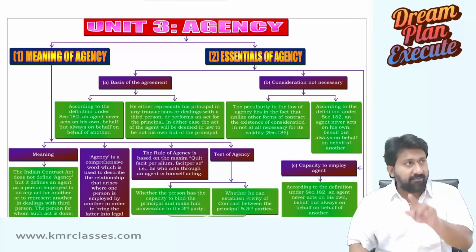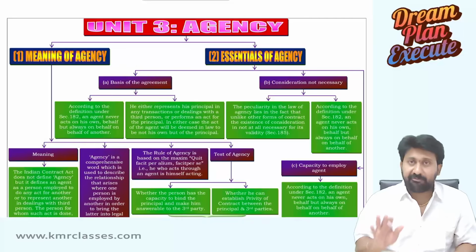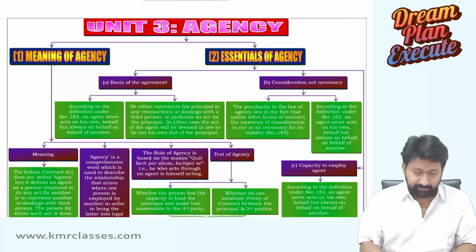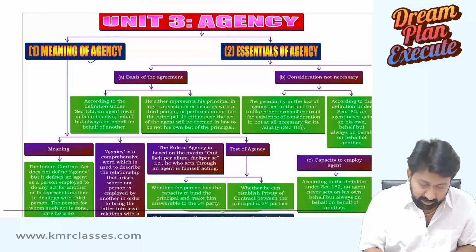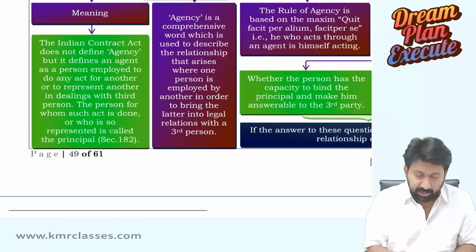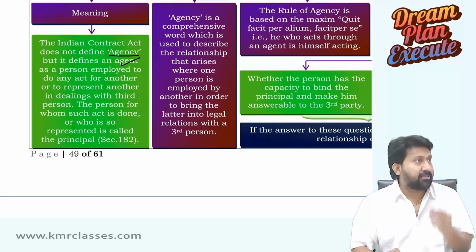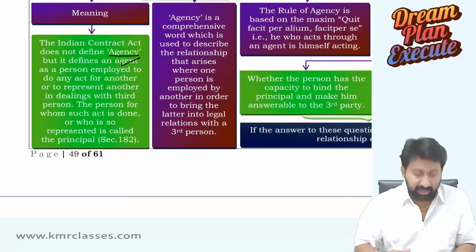Everything in this chart is a representation of study material in a different way for you to understand easily. First one: meaning of agency. The Contract Act does not define what is an agency, but defines what is an agent. Who is an agent?